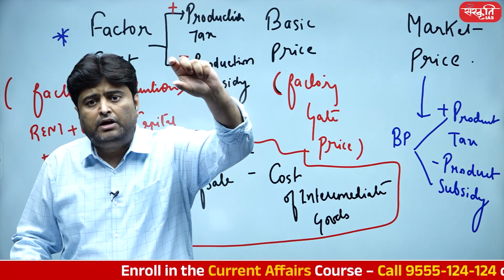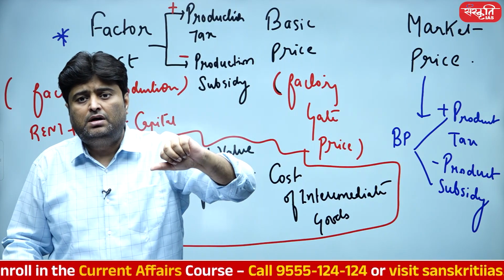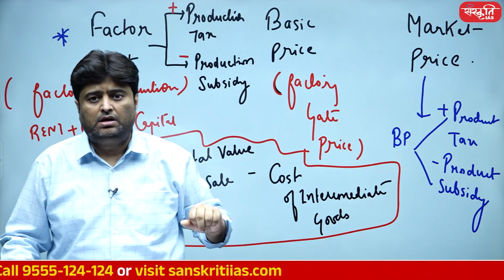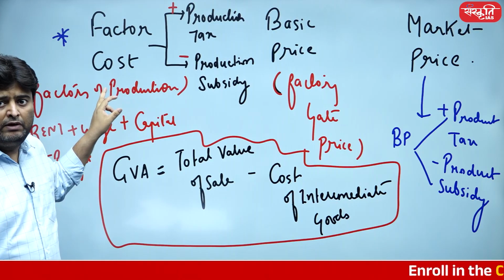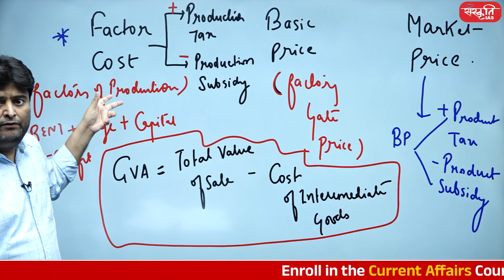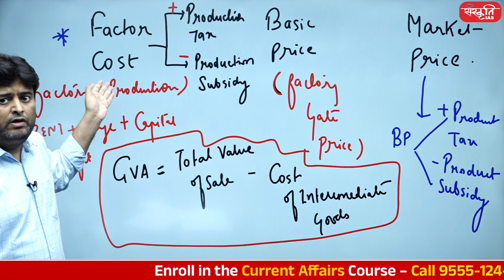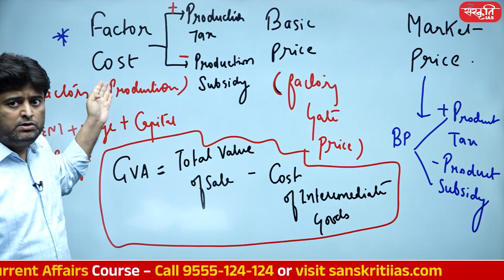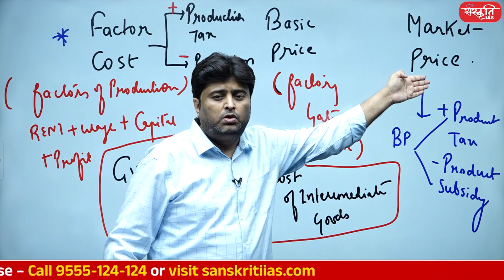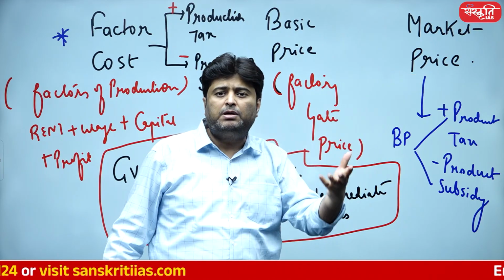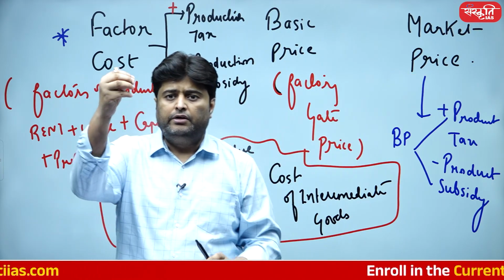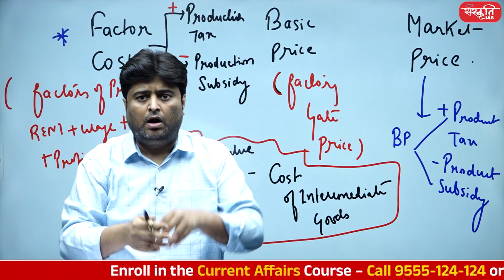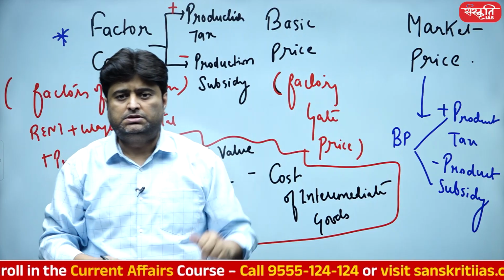Earlier we were calculating GDP for producer price. Right now we are calculating GDP for consumer price. After all, earlier we were only calculating with factor cost, and factor cost involved the manufacturer or producer. So whatever price was earlier paid by the manufacturer, that was the producer price. Now we are putting focus onto the market price, that is basically the consumer price. So earlier GDP was focusing on producer price. Right now it is focusing on consumer price.